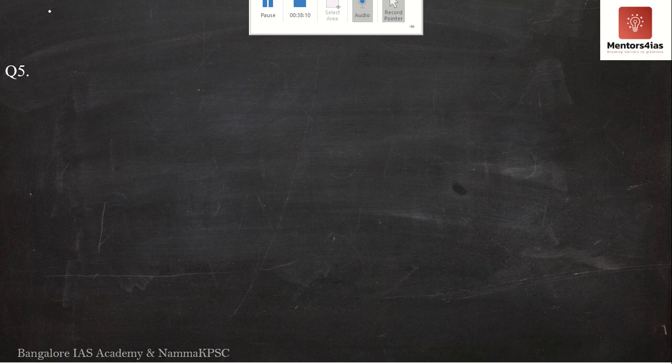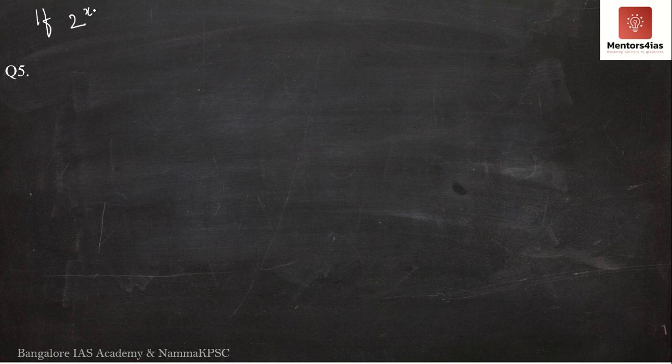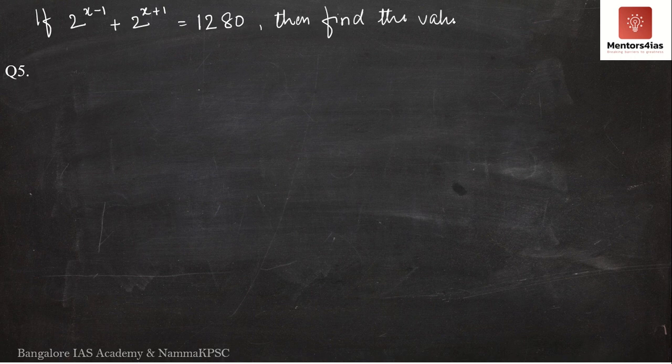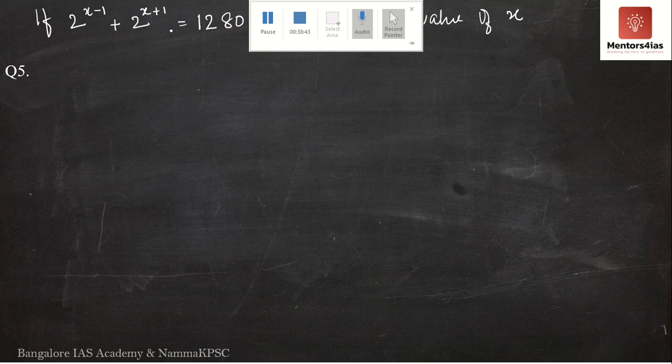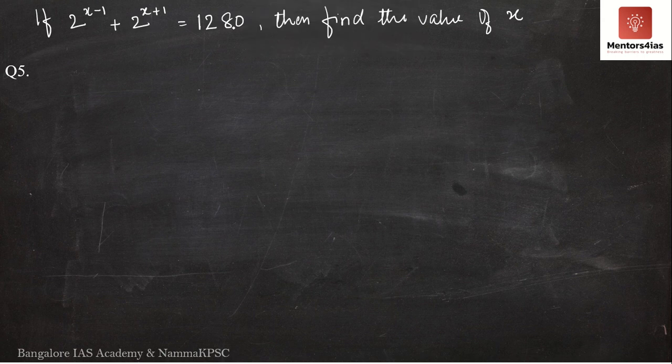Now, question number 5 says, if 2 to the power x minus 1 plus 2 to the power x plus 1 is equal to 1280, then find the value of x.